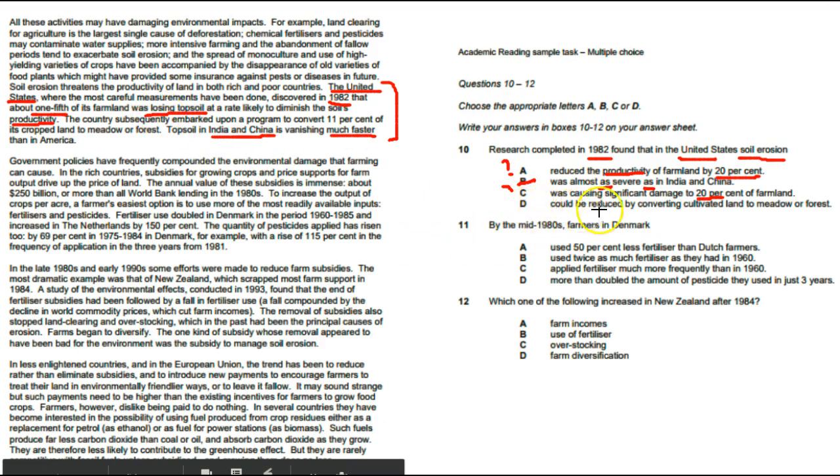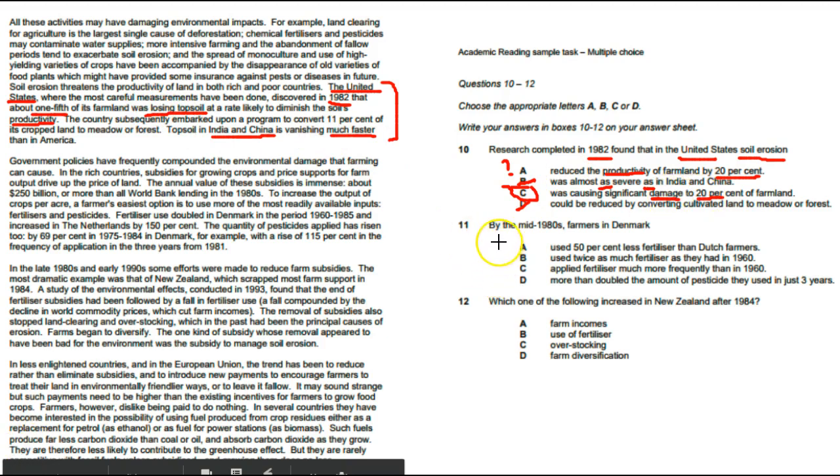The last one, D: could be reduced by converting cultivated land to meadow forest. I can easily remove this one because really there isn't any information about it here. So we eliminate B and D. Now we're left with A and C. Which one sounds more right to you? You're right. It is C, because here I have the word damage and I don't have the word damage here. So it is the right answer because I have losing, which is equal to damage.